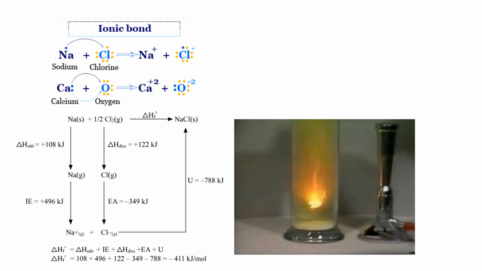So here sodium has 1 valence electron and chlorine has 7 valence electrons. So the valence electron of sodium transfers to chlorine and the chlorine achieves 8 valence electrons and forms an octet.